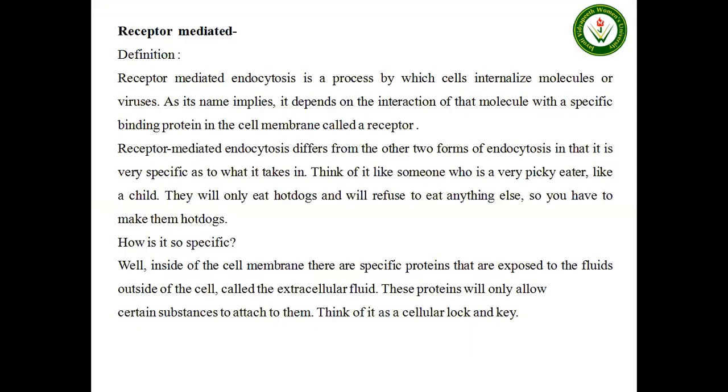The third one is receptor-mediated endocytosis. Receptor-mediated endocytosis is a process by which cells internalize molecules or viruses. As its name implies, it depends on the interaction of the molecule with a specific binding protein in the cell membrane called a receptor. Receptor-mediated endocytosis differs from the other two forms of endocytosis in that it is very specific as to what it takes in. It will take only a few specific materials, and will not engulf any other substance.